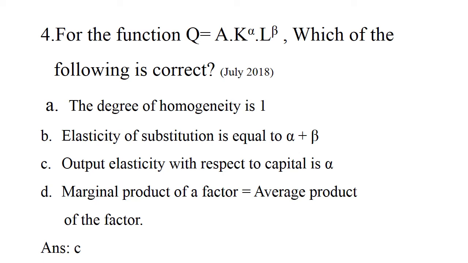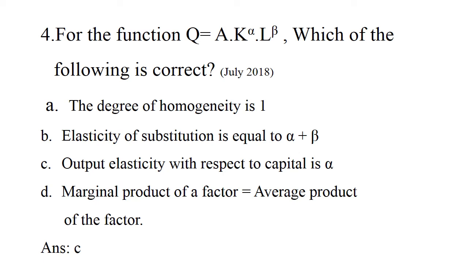Output elasticity with respect to capital is alpha. Here in this function, the exponent of K is alpha. Exponent of K is the output elasticity of capital. So output elasticity with respect to capital is alpha. That is the correct option. Fourth option, marginal product of a factor is equal to average product of the factor.